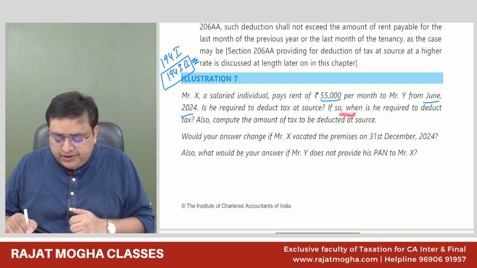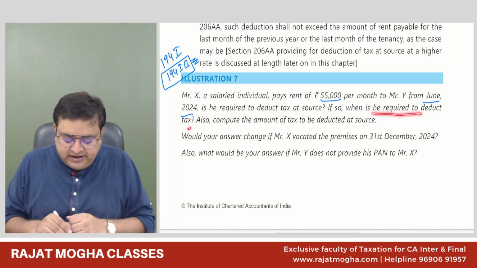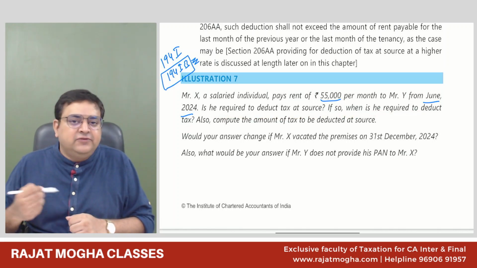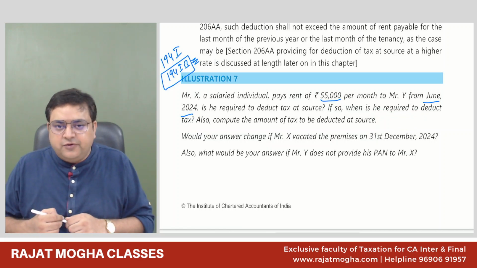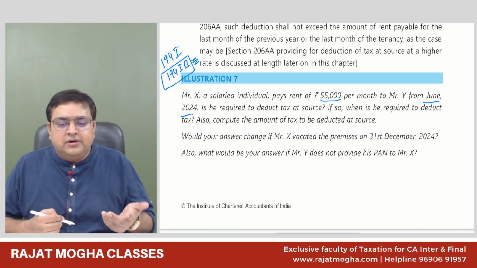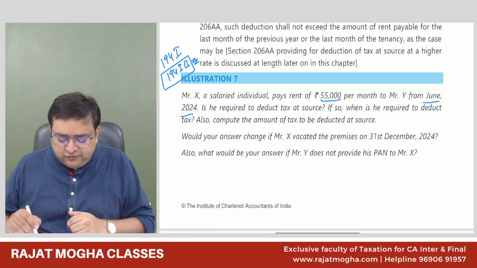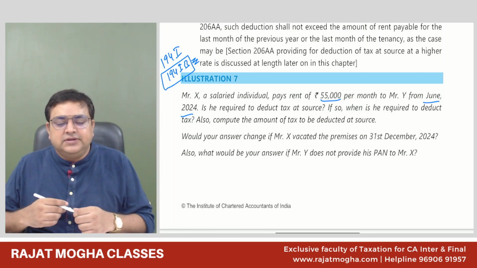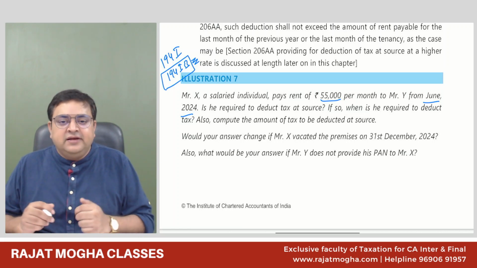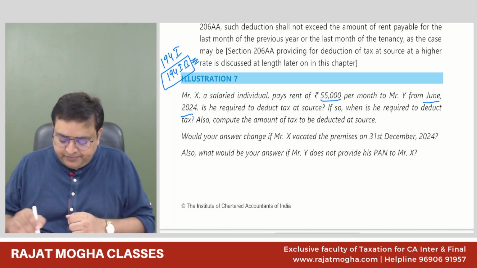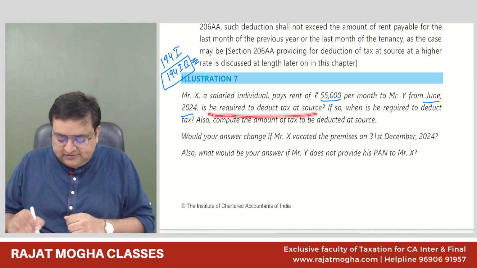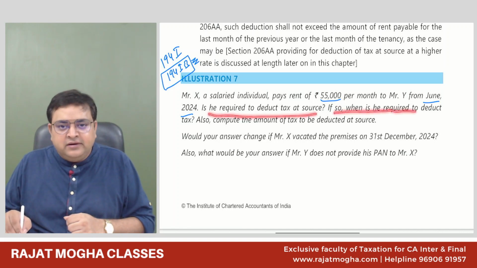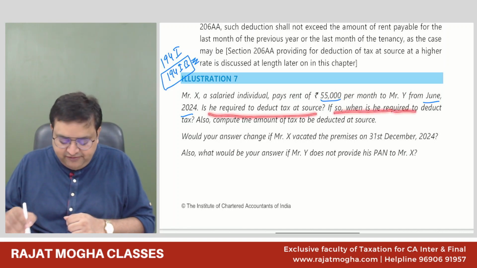If so, when is he required to deduct the tax? He is required to deduct the TDS at the end of the financial year, or before that when he is vacating the property. It is not written anywhere that he is vacating the property before the end of the year, so we will deduct the TDS at the end of the financial year. So is he required? Yes. If so, when? In the month of March 25, he is required.